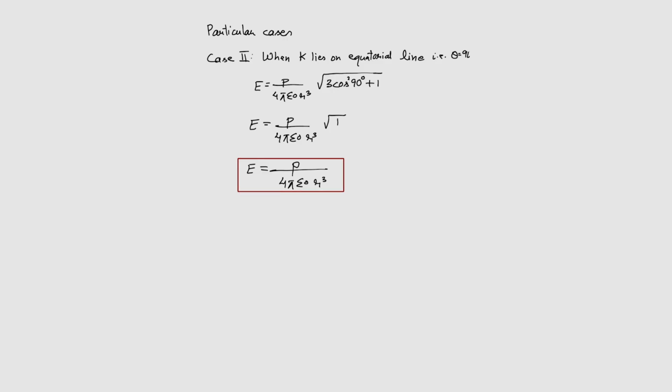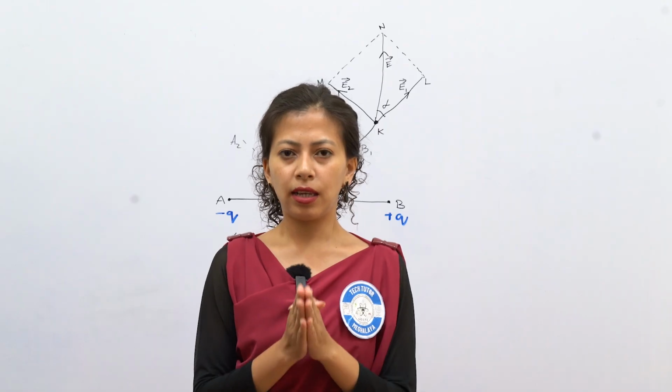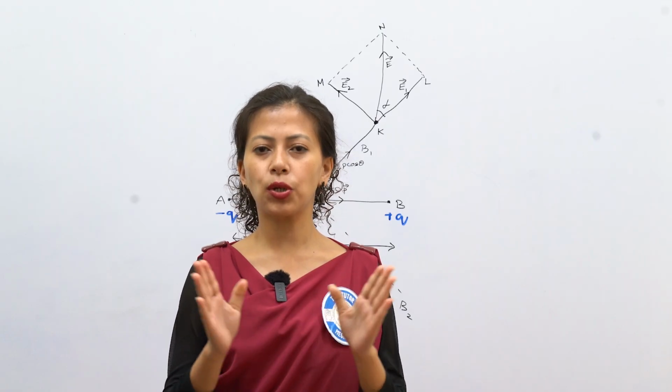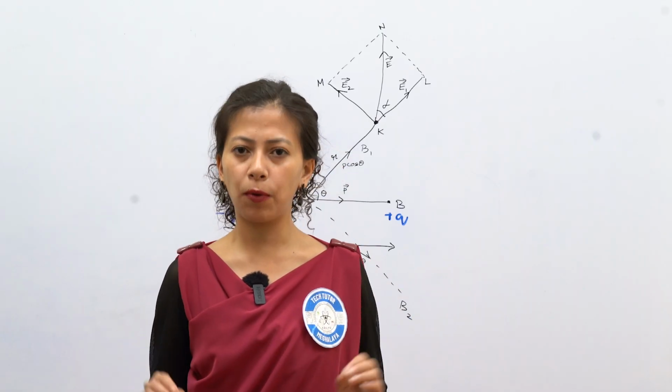So once again, we can derive the formula for the equatorial line from this general formula at any point.